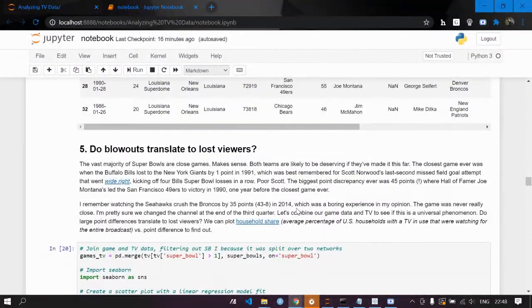Then the next thing is: do blowouts translate to lost viewers? Maybe. See, the vast majority of Super Bowls are close games. Make sense? Both teams are likely to be deserving if they have made it this far. The closest game ever was when the Buffalo Bills lost to the New York Giants by 1 point in 1991.